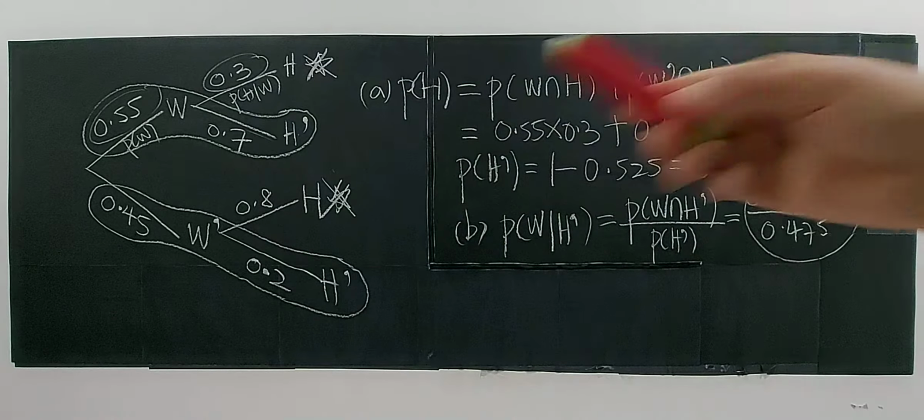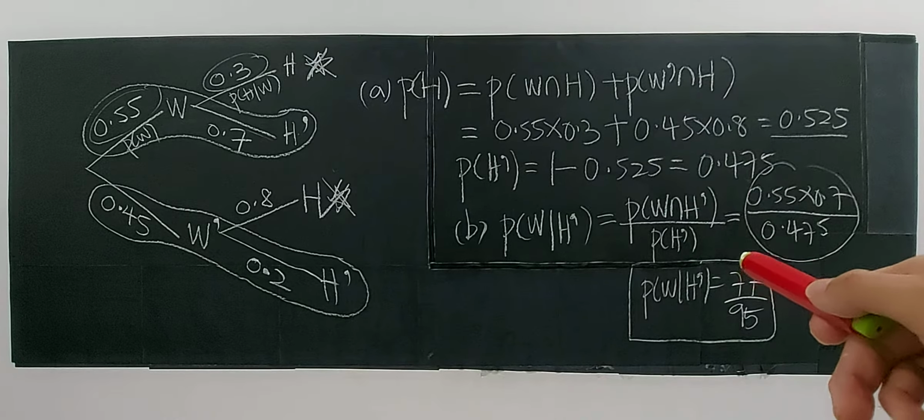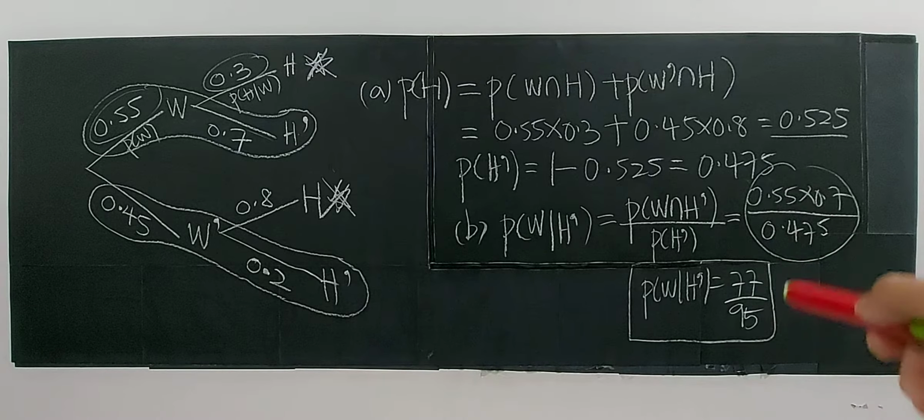If you're able to explain this in words, that means I really understand conditional probability. Conditional probability is, out of all the possibilities that he is not hitting the straight drive on the particular hole, how many come from when the time is windy? It's 77 out of 95, which means the chance is higher.